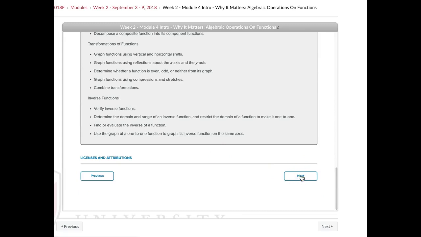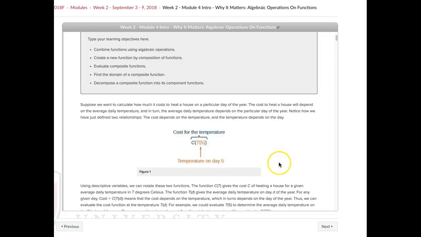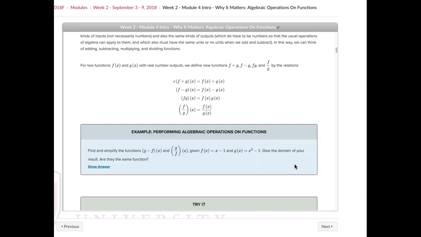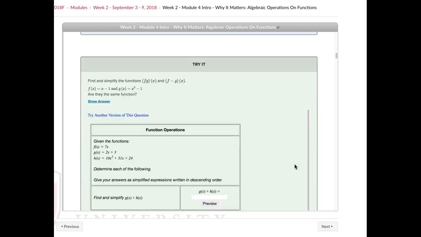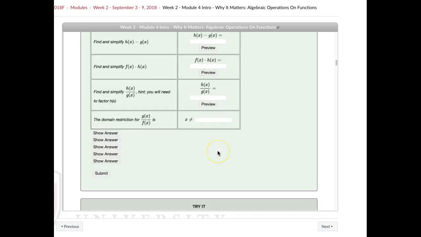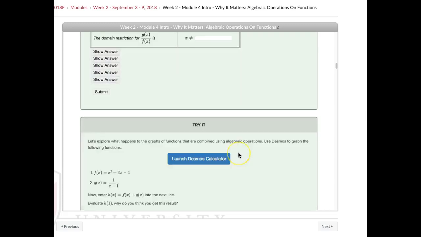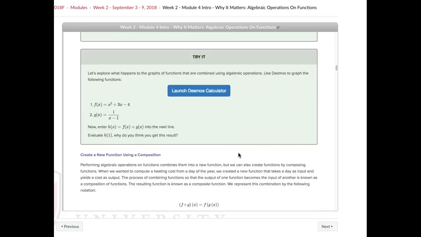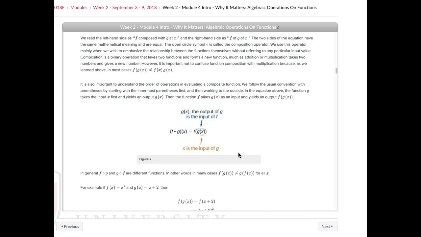This is just kind of an introduction to that. And then you actually work through the problems. And you've got you try it. Like I said, these are really helpful for you. I think if you try these problems, then doing it in your homework and the quiz will help reinforce that. You'll be familiar with it and you'll be successful.